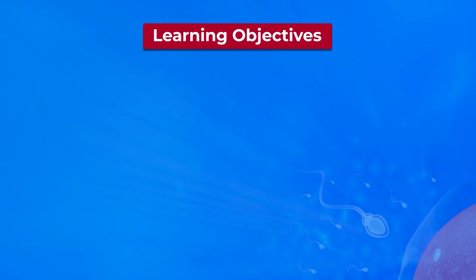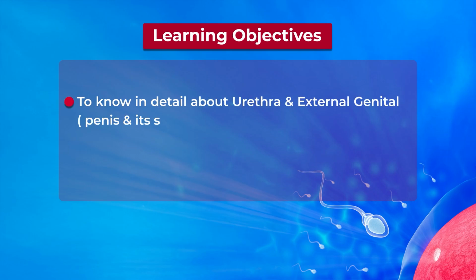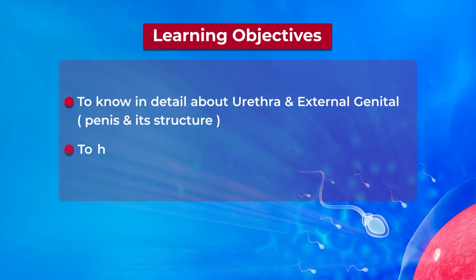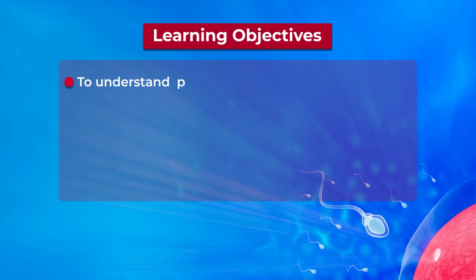So in the present video, it will help students to know in detail about the urethra and external genitalia, that is penis and its structure. Secondly, the video will help students acquire knowledge on the composition of semen and the basic structure of sperm, and it will also help students understand puberty in males.